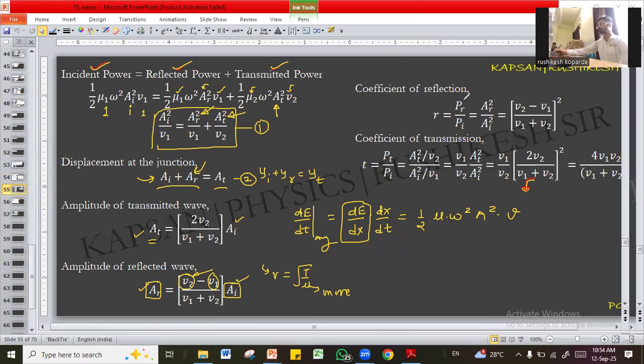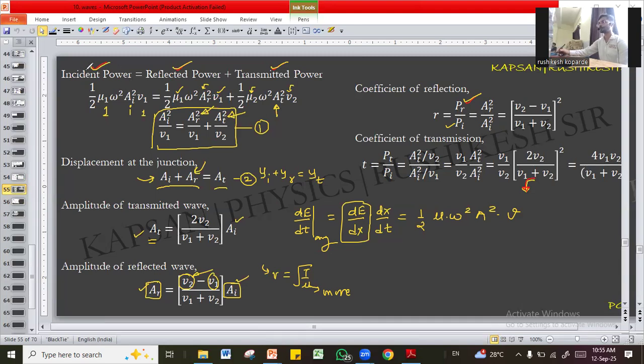Coefficient of reflection means power reflected upon power incident at the boundary. When you try to calculate coefficient of reflection, reflected energy upon incident energy, out of total energy, what part of energy is reflected? You can say energy or power. And you know power is proportional to amplitude square, or energy is proportional to amplitude square, provided velocities are same.